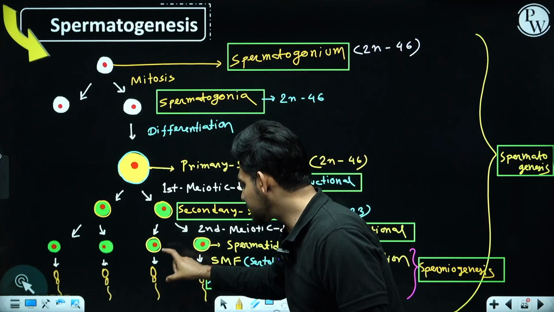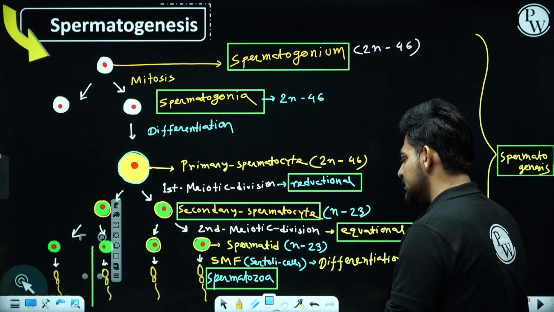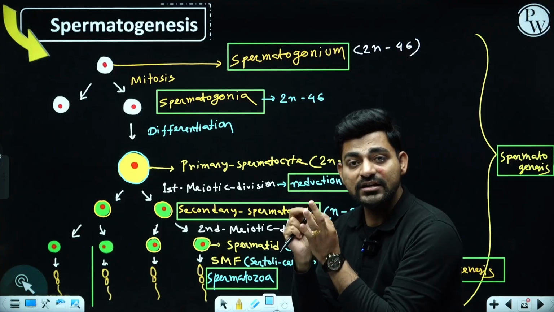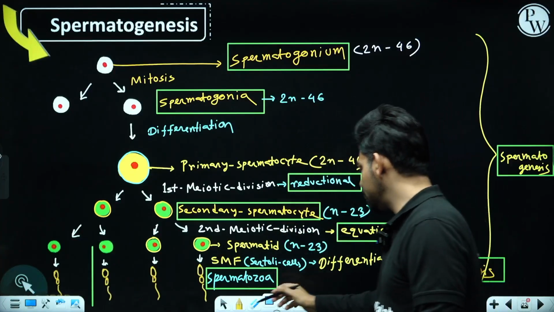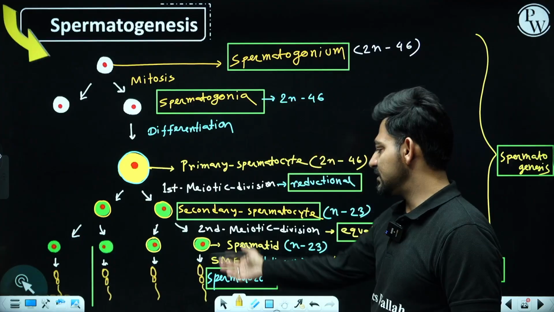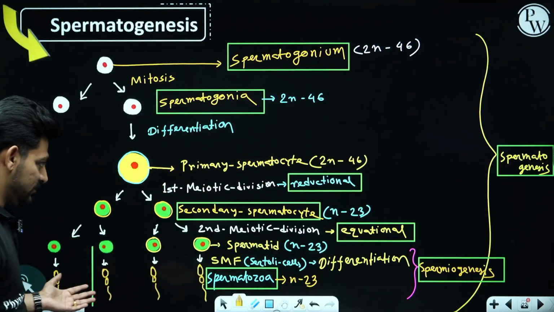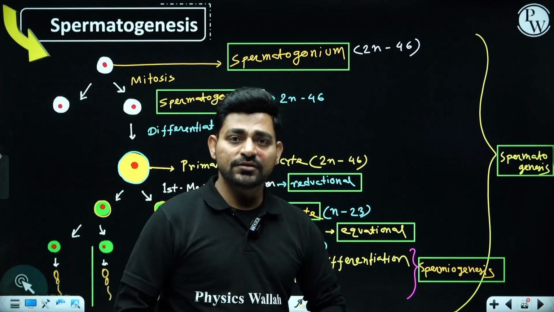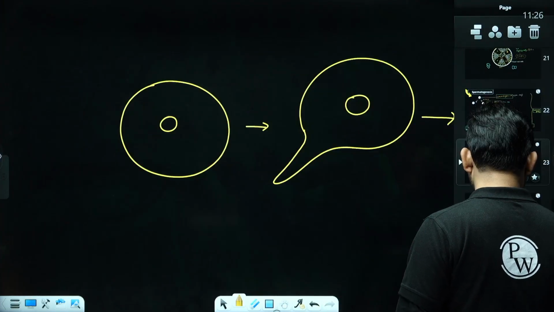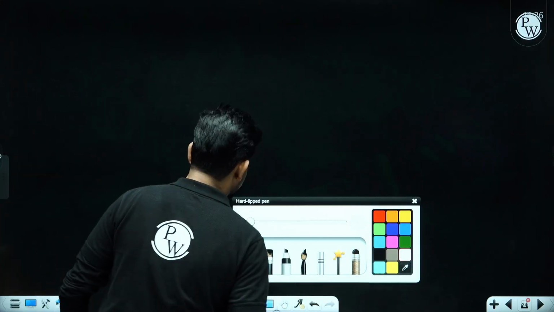But the last step of spermatogenesis, where spermatids are getting differentiated to form a structurally mature sperm called spermatozoa, which are also haploid and with 23 chromosomes, this last step is called spermiogenesis. Got it? So we are done with the process of spermatogenesis. Now we'll be moving forward. Okay. Now few more terms you are gonna get, and they are quite confusing.